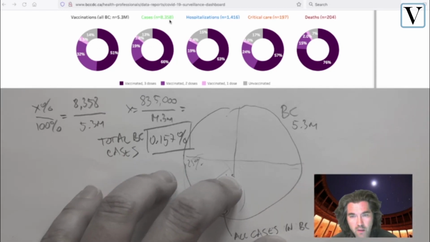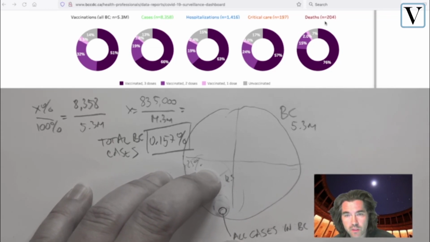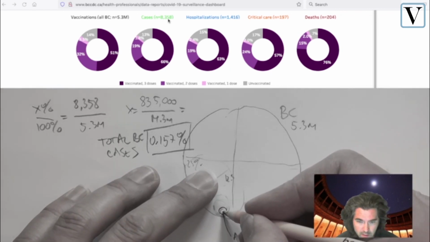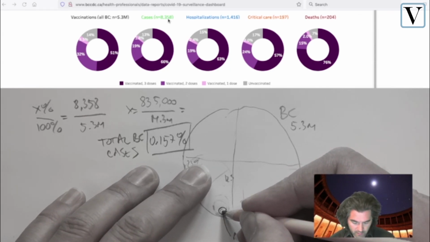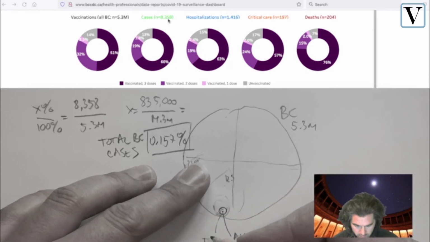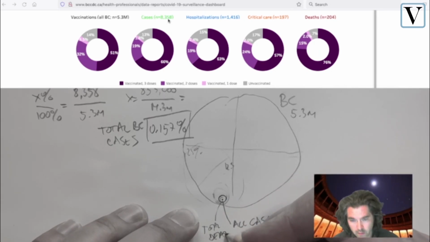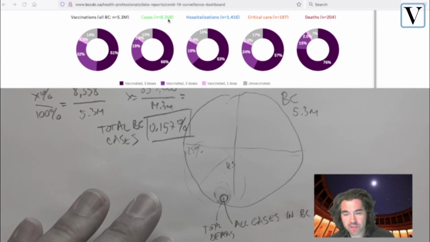Now, if you have a look at the number of deaths, which compared to 8,000 are about 200, we can already see that that's two orders of magnitude off from 8,000 to arrive at 200. So the deaths would be in here somewhere, probably like 1/100th of this, which would more or less be a dot. So those are the total deaths. This is the percentages that we're dealing with.